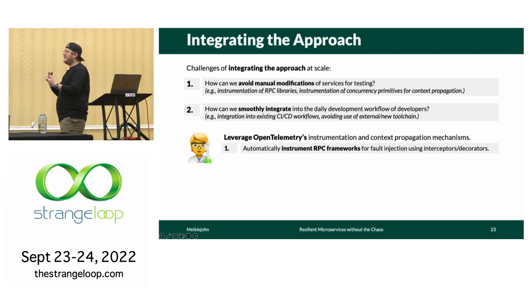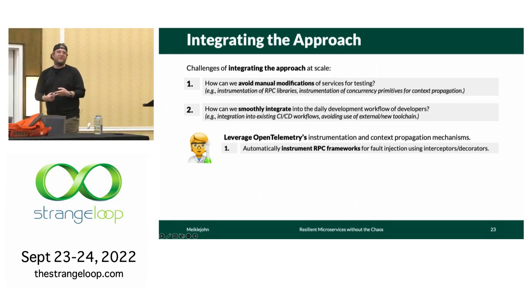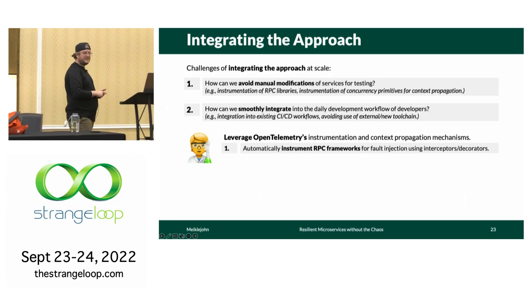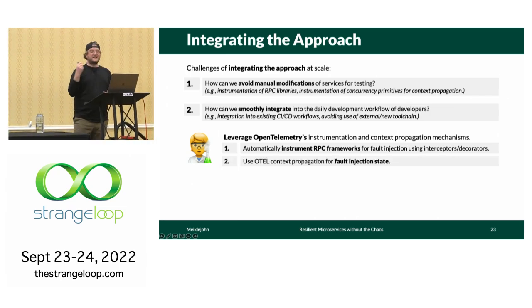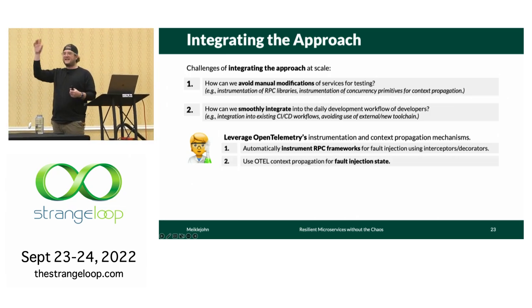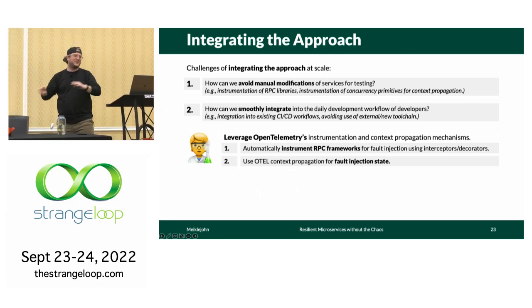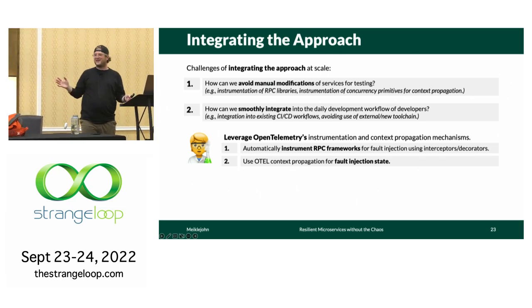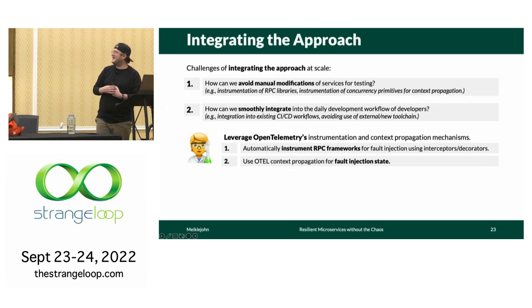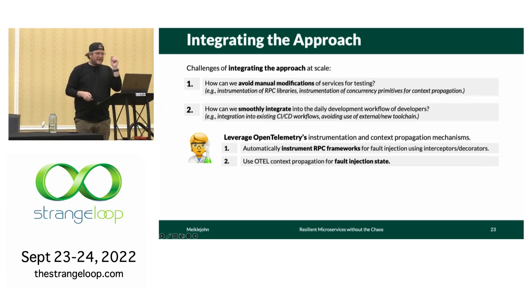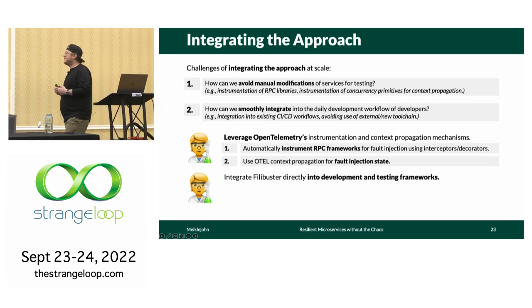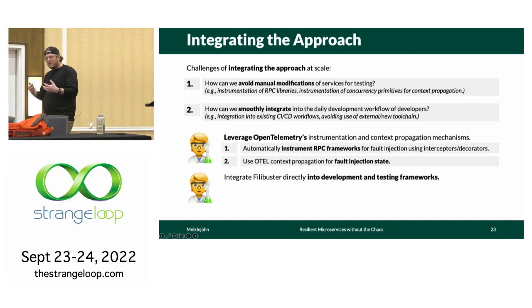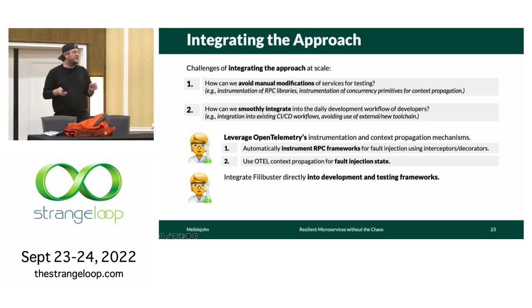This was using interceptors and decorators to support fault injection on any RPCs that were being issued in the system. And second, for propagating that state across threads and futures and coroutines and all these fun concurrency primitives needed for dynamic reduction. The second bit was that I needed to integrate this directly into development and testing workflows, and so I did this in two ways.